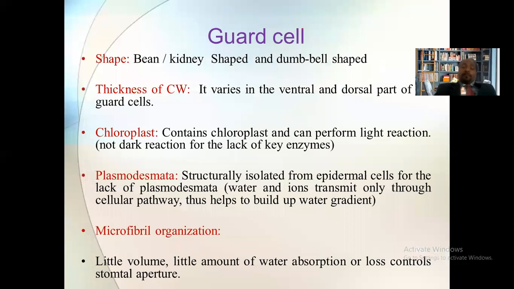Now the chloroplast. A strand of chloroplasts is present in the guard cell, and they perform the light reaction during the light.